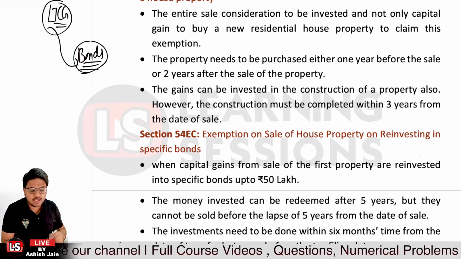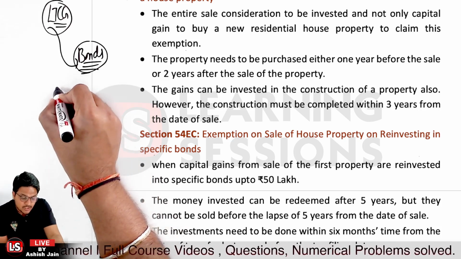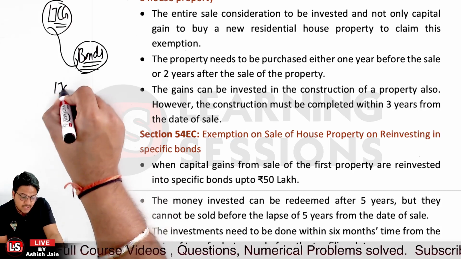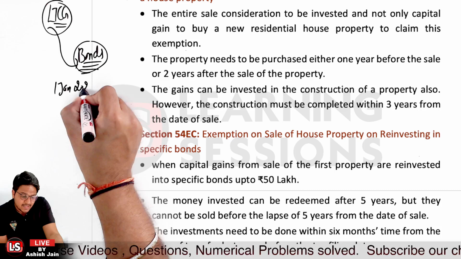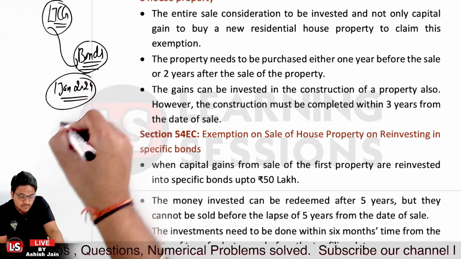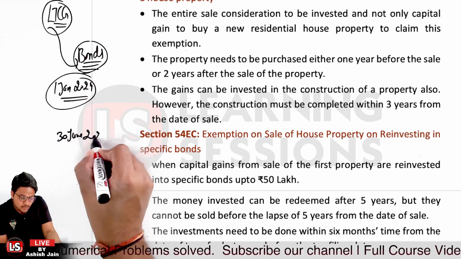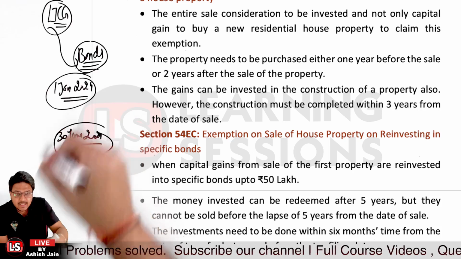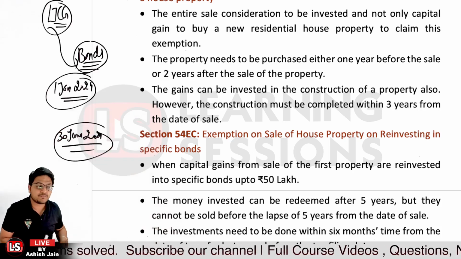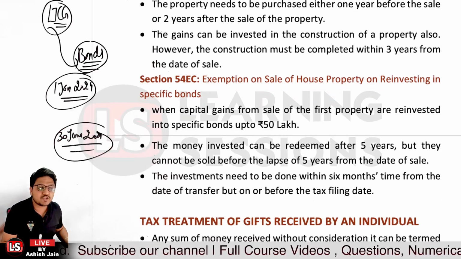And particularly the investment needs to be made, let's say you sold the property on 1st January 2024, then in that scenario you need to invest the funds maximum by 30th of June 2024 in the specific bonds, so as to take the benefit of this particular exemption, right?